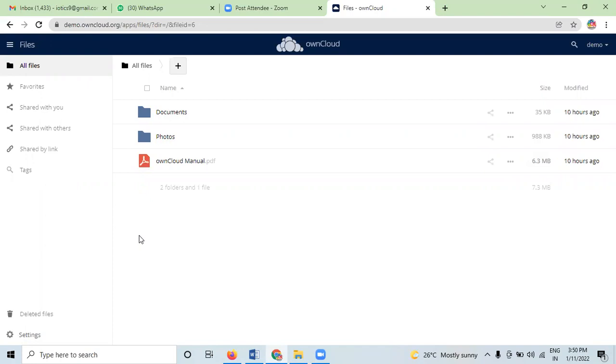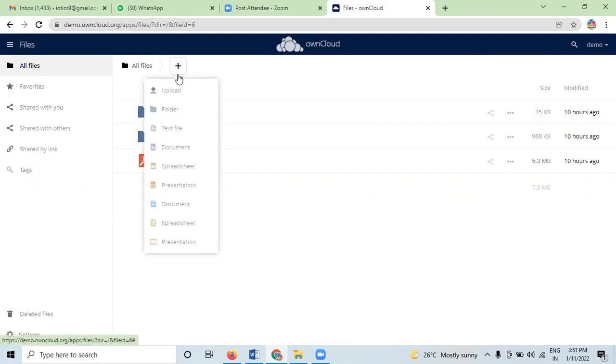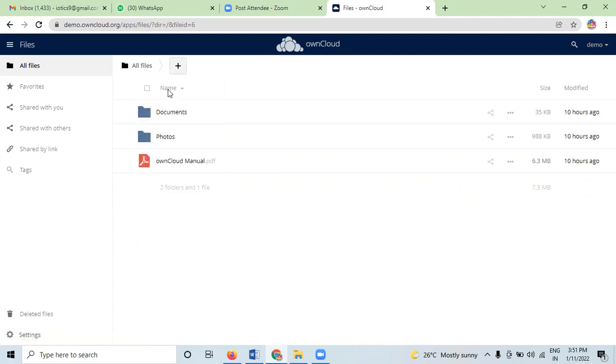If you are a server administrator, you can access your own cloud files with the ownCloud web interface and create, preview, edit, delete, share, reshare. Your ownCloud administrator has the option to disable these features. So if they are missing, ask your server administrator. Okay, so here you can upload any file.